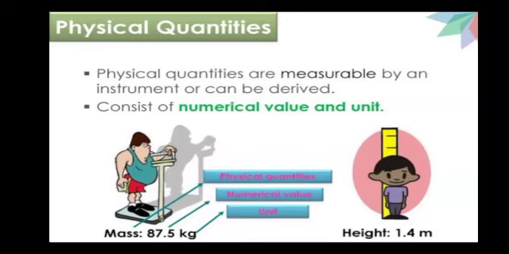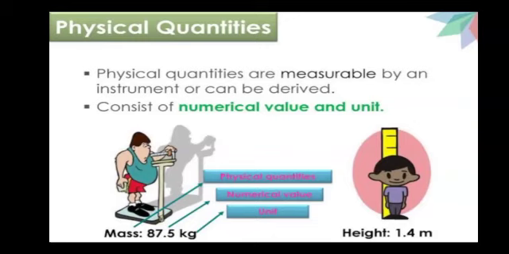A physical quantity consists of two main characteristics: a numerical value as well as a unit, because the numerical value is used to measure, and the unit is an important part of a physical quantity.